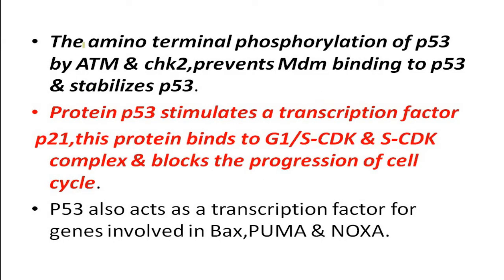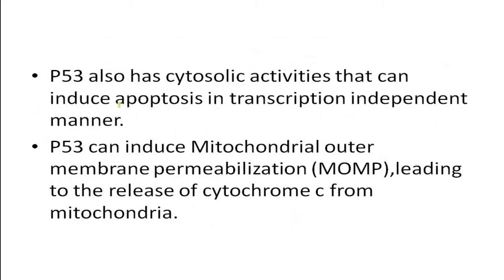Whatever I had told has been explained here. Amino terminal phosphorylation of p53 by ATM and CHK2 prevents MDM2 binding to p53 and stabilizes p53. Along with blocking your cell cycle, p53 is also going to act as a transcription factor for the genes involved in BAX, PUMA and NOXA. Other than this, it is also going to help in apoptosis in a transcription independent manner. It is not going to involve transcription.